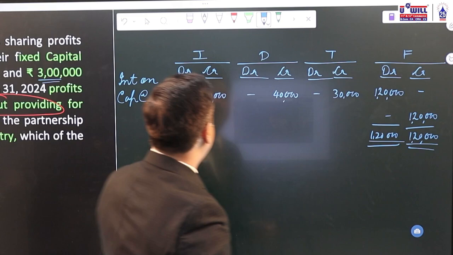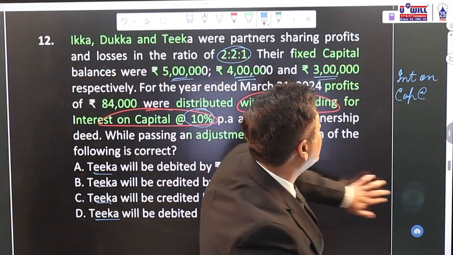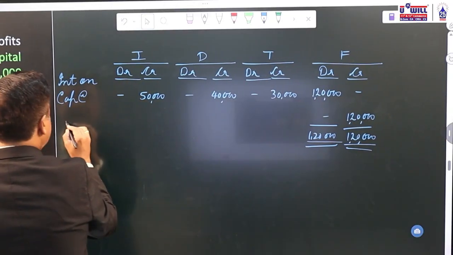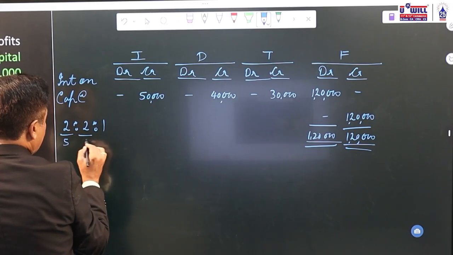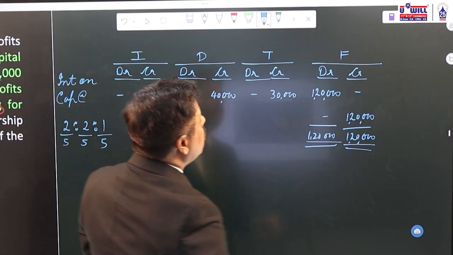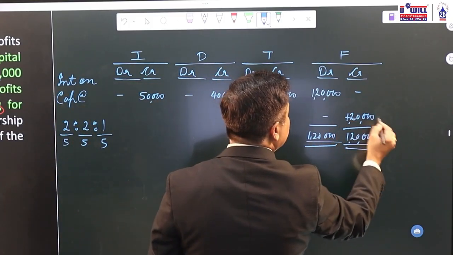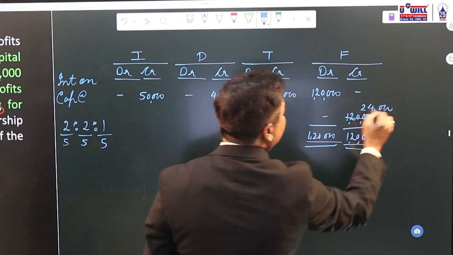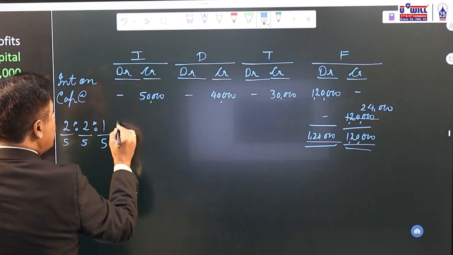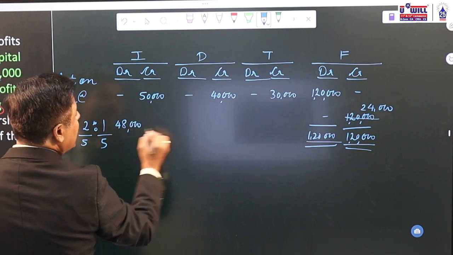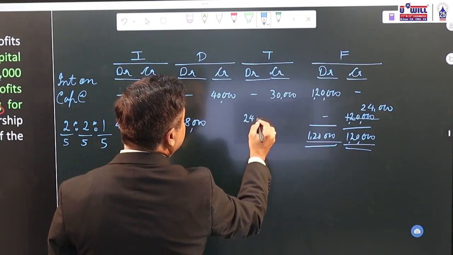This amount we have to distribute in profit sharing ratio, which is given 2:2:1. And it will come on the opposite side, 2:2:1, 2 plus 2, 4 plus 1, 5, so 2 by 5, 2 by 5, 1 by 5. In the firm column it is credit, in the partners' column it will come on the debit side. First 1,20,000 divided by 5 is 24,000. Now 24,000 into 2, 48,000. Firm credit, so partner debit, 48,000. Again 48,000. And 24,000 into 1, 24,000.